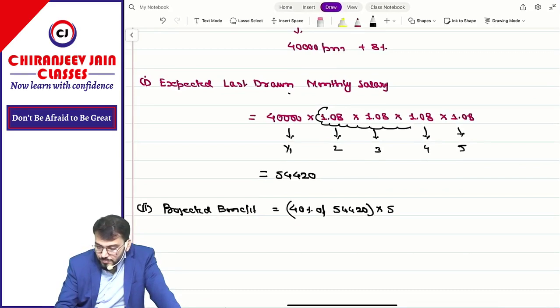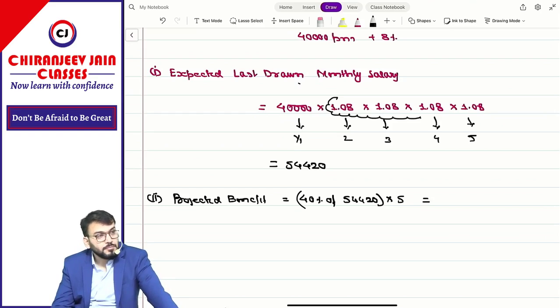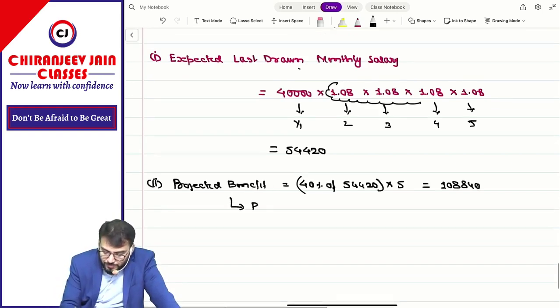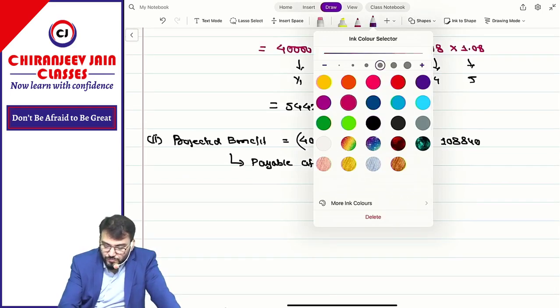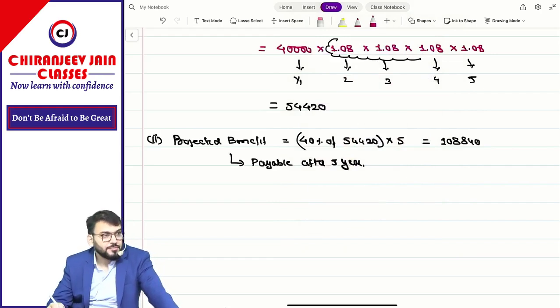This becomes the projected benefit, 1,08,840. Means this amount is payable after 5 years. This much you understood. Normally this amount will be given by the actuary.